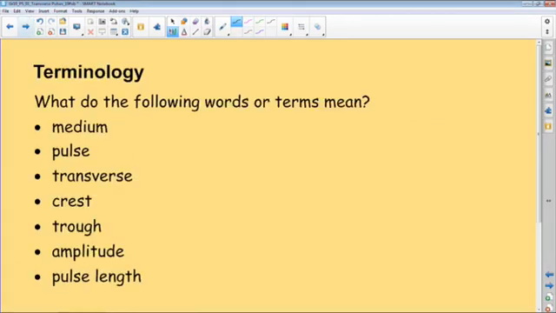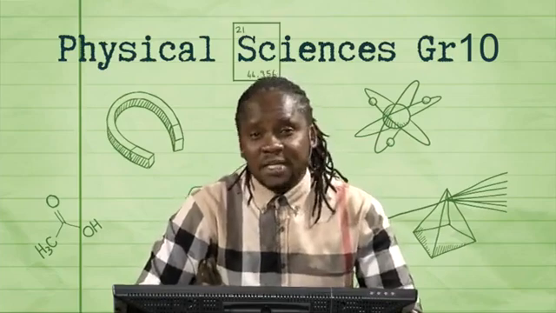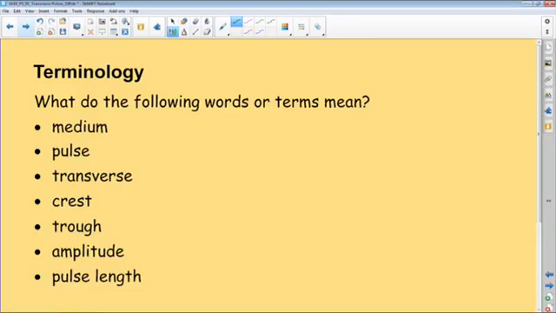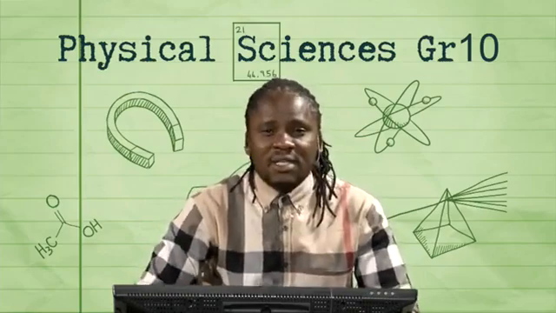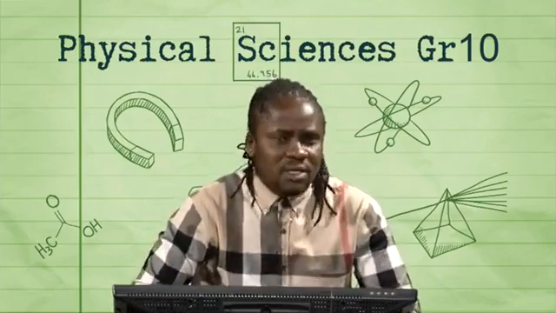Now, just to get us started, we shall have a discussion based on the key terms that are going to be used quite often in the concepts that we shall deal with in this section. Some of them carry different meanings from everyday language to science, so there could be quite a number of misconceptions as a result. Take, for example, the word medium. If you think of a stove in the kitchen, you'd understand that if you put it on medium, it's not hot, not cool, just in the middle. But in this case, it has a different context altogether.